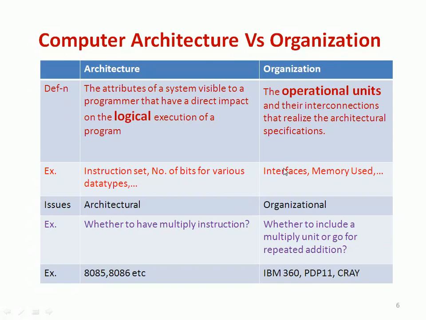Whereas organization deals with the interfaces, memory use, what type of memory and what amount of memory, and how the memory is organized. What are the I/O devices, what are the I/O channels, and how they are used. All those are implementation issues: architectural issues belong to architecture, and organizational issues belong to the organization of the computer.